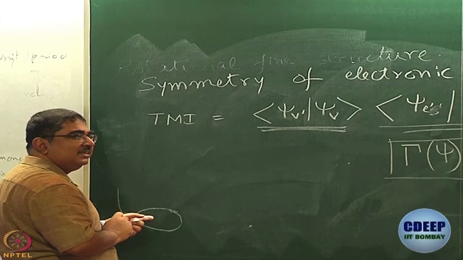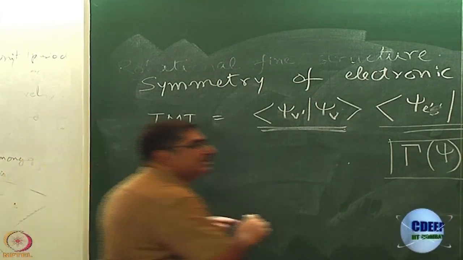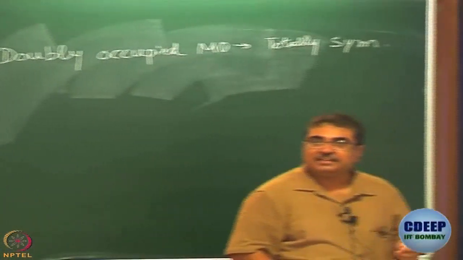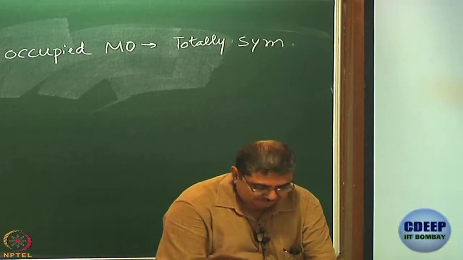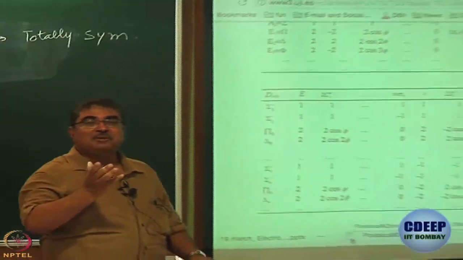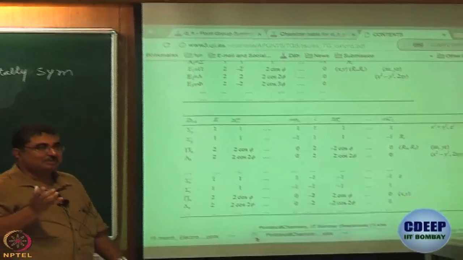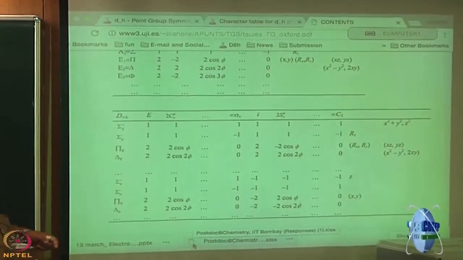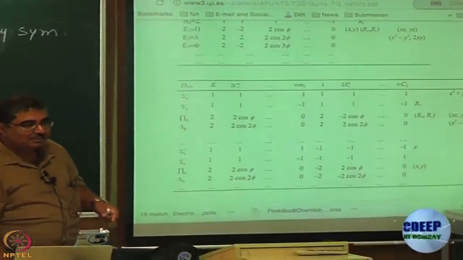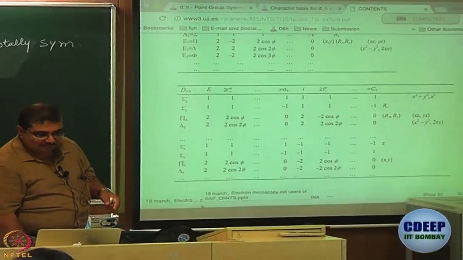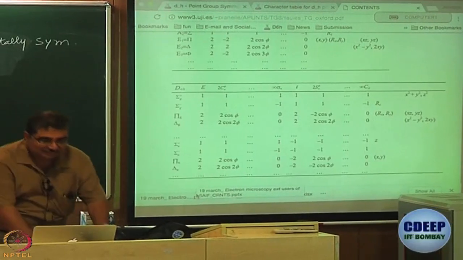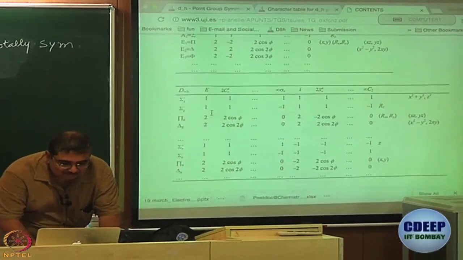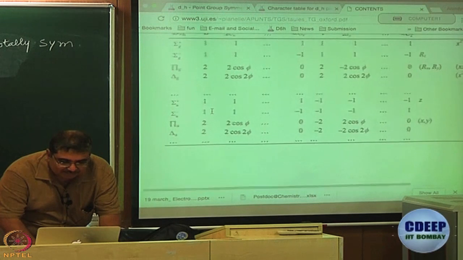What is the symmetry of this one? Of course, for that we will need to have a look at the appropriate character table. If you are discussing homonuclear diatomic molecules, what is the symmetry point group? What is the point group of a linear homonuclear diatomic molecule? Well, the answer is in front of you, D infinity h. Who will say h? h. Oh, that h went into the tail of your speech, so I could not hear. This is the character table, right.